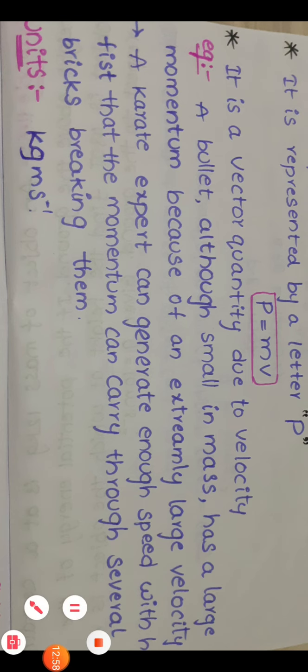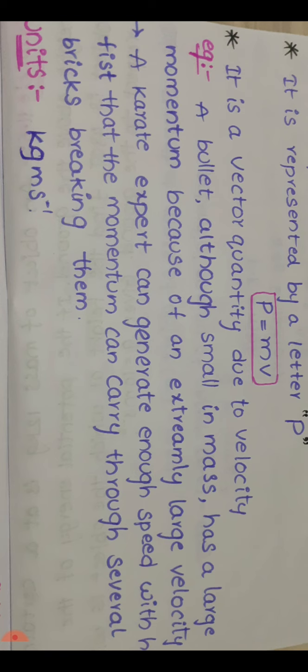For example, the mass of the bullet is 2 grams and the velocity of the object is 3 meter per second. So what is the momentum value? 2 into 3, 6 gram meter per second is the momentum of the bullet. So if the velocity or mass of the object increases, its momentum also increases.